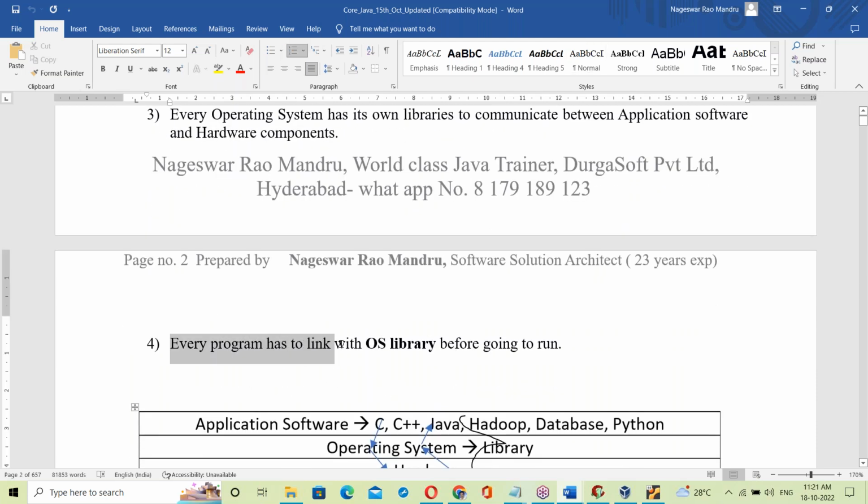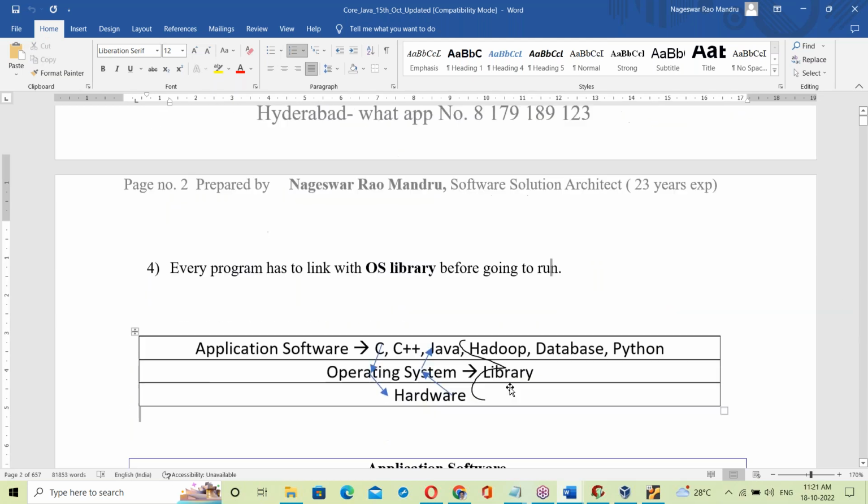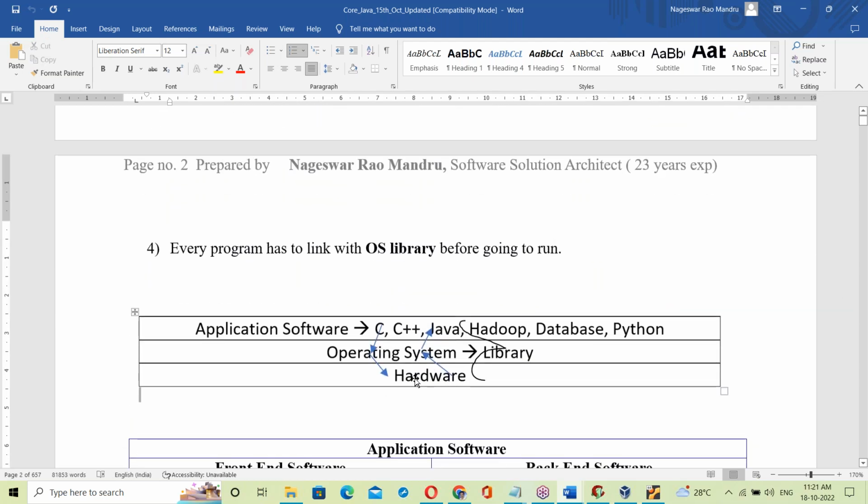Every program has to link with the OS library before going to run, otherwise it cannot communicate with hardware. So every program has to link with the OS library before it runs.